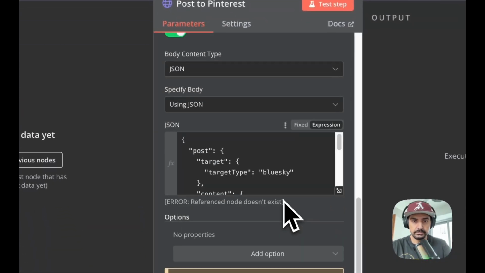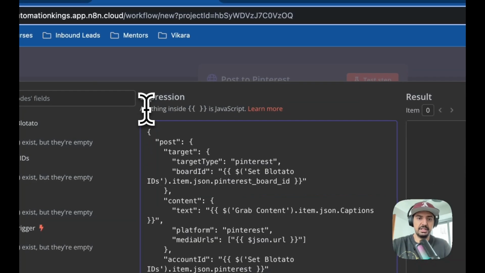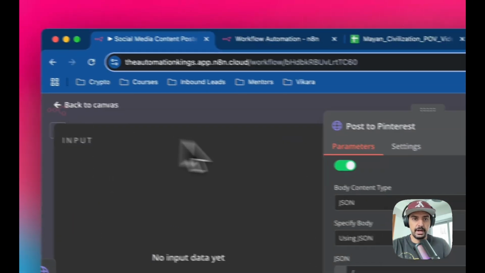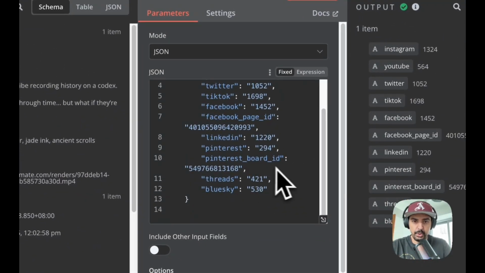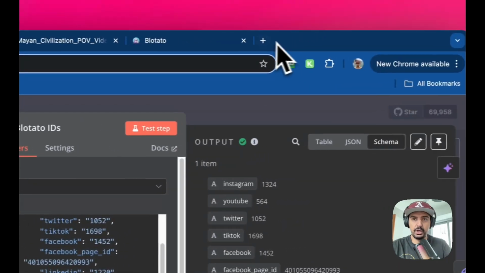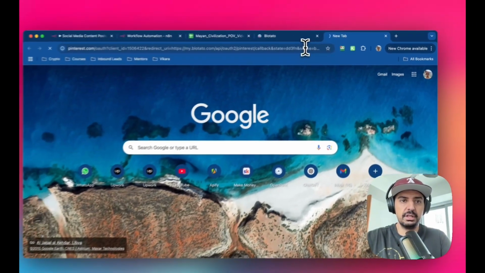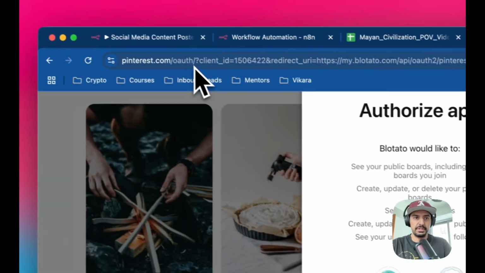So I'm just gonna go inside of here, copy this, paste it here. And then, so if I go back to the original, I've already got my board ID, okay? So if I go to the set potato IDs, you can see here that I've got the Pinterest board ID, okay? So how do I find that? So if you head over to Pinterest, so I've just created a test account for this. I don't want to authorize this, I've already done that.